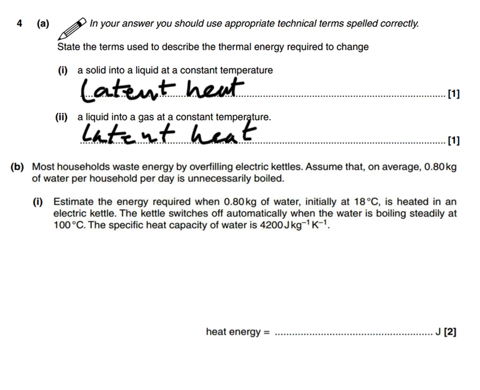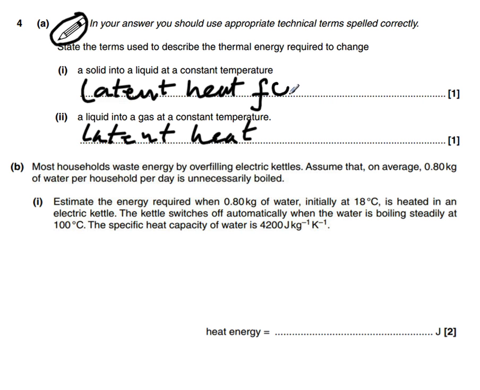So after a slightly embarrassing question number 3, let's just get straight on to question number 4. In this one, our pencils come out, so we need to make sure that we're writing down our keywords absolutely perfectly. Here, we're looking for the thermal energy required to change a solid into a liquid. Now, when a solid goes to a liquid, we call it melting, but when it's the opposite way around, when it goes from liquid to solid, then we say it's the latent heat of fusion.